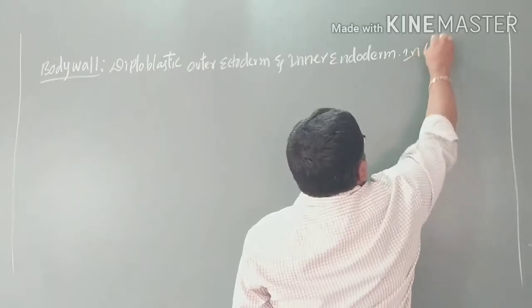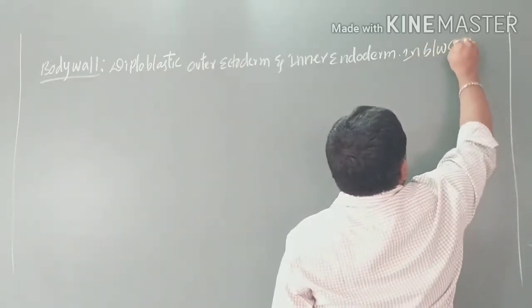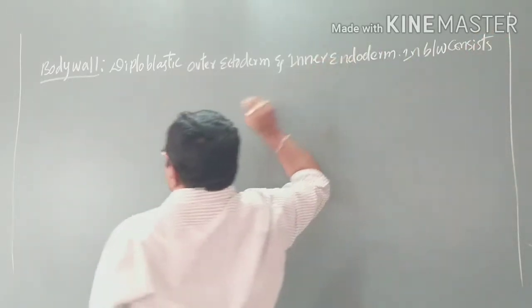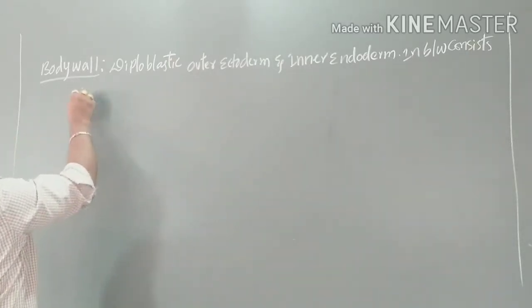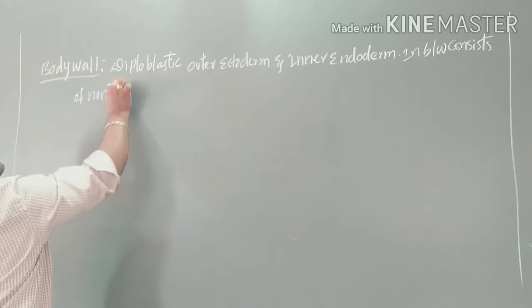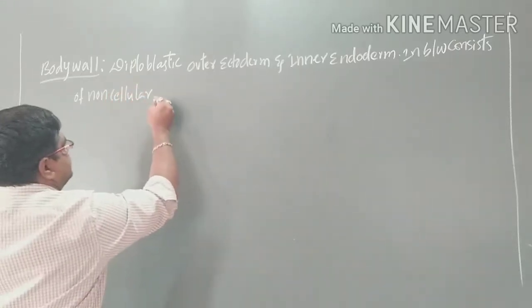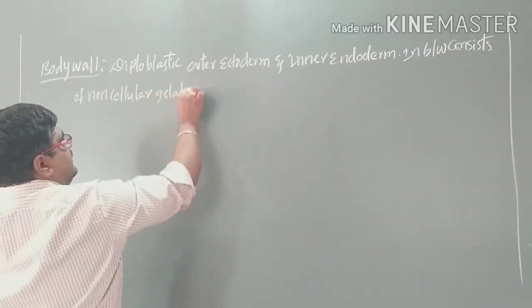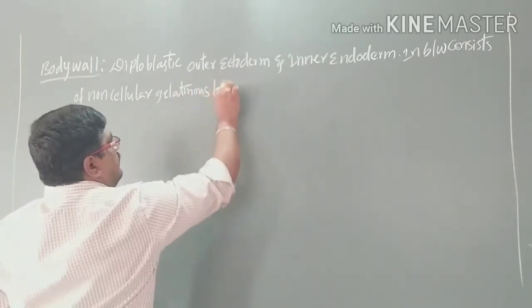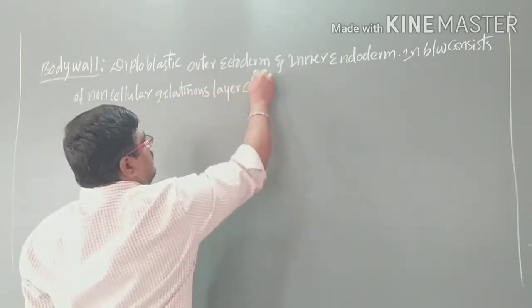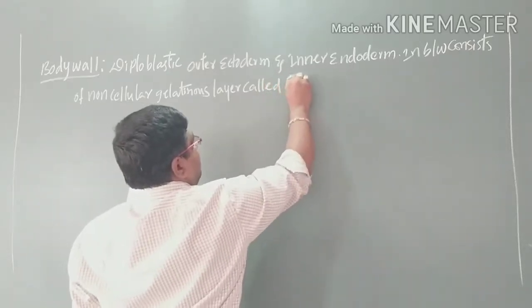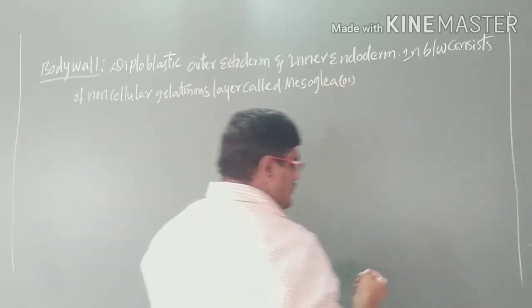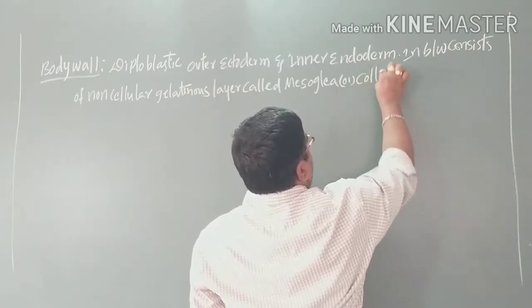In between, there is a non-cellular gelatinous layer called mesoglea, or collenchyma.